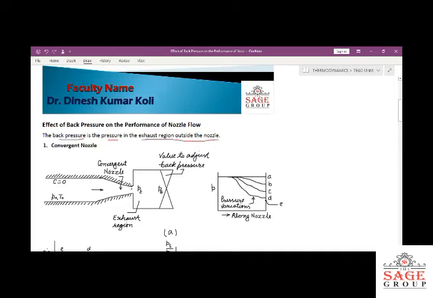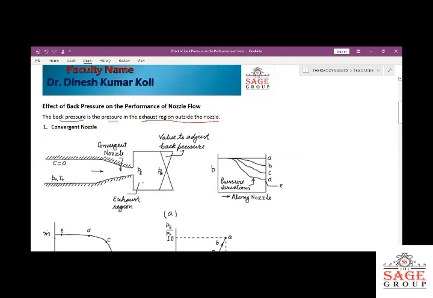Now, why are we going to discuss this? Because nozzles are devices used for different types of applications, like measurement of the flow through different equipment, or measurement of the fluid, maybe compressible or maybe incompressible. So there are two cases in which we will study the effect of back pressure on the performance of the nozzle flow.